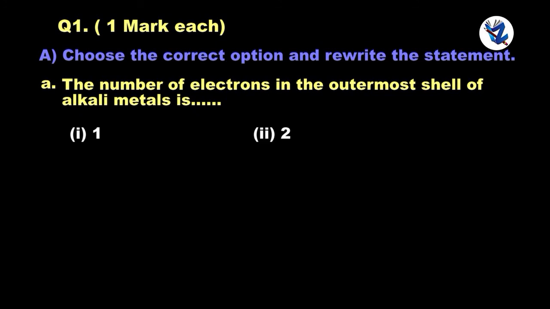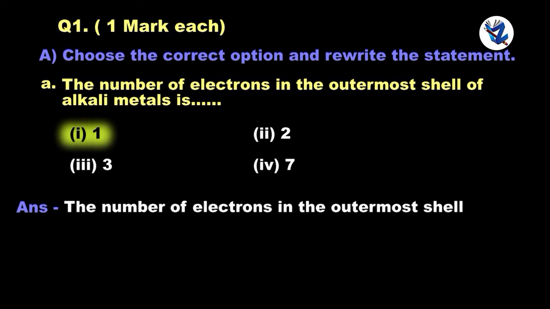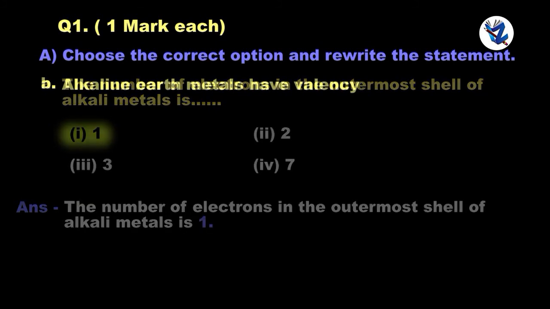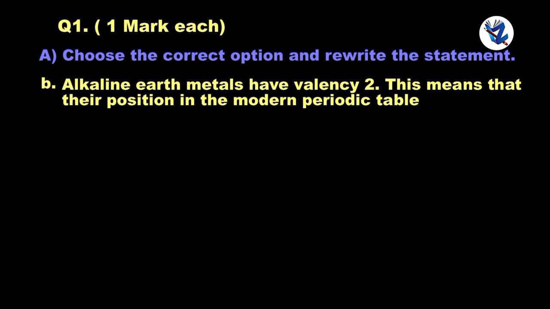Option 1, Option 2, Option 3, Option 4. And the correct option, Option 1. The number of electrons in the outermost shell of alkali metals is 1. Alkaline earth metals have valency 2. This means that their position in the modern periodic table is in ...